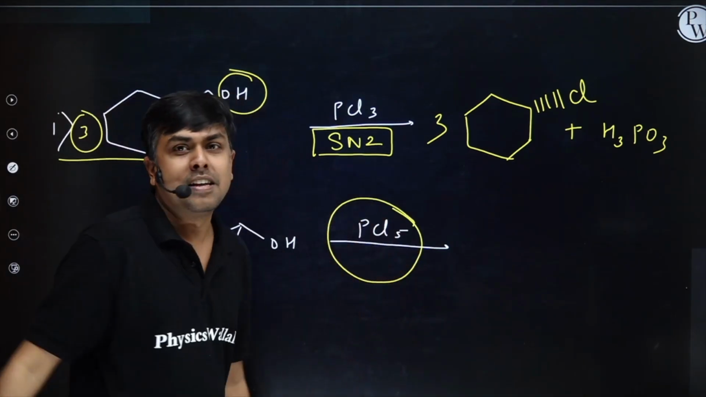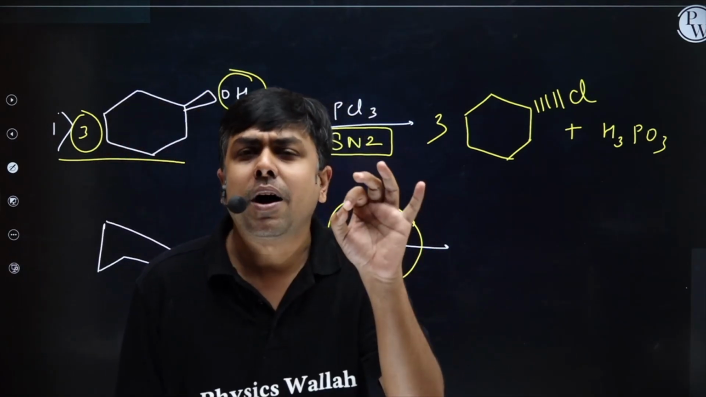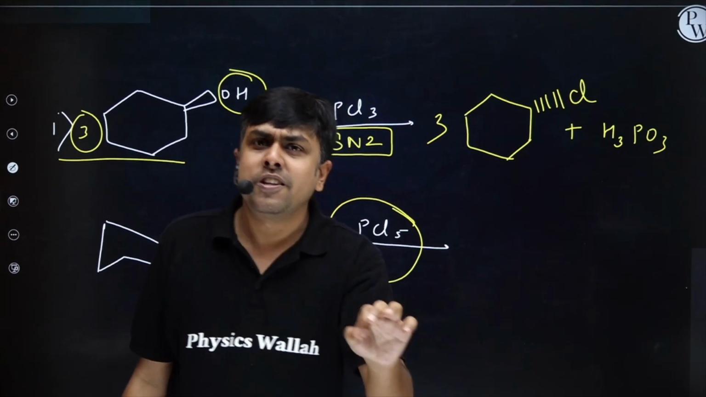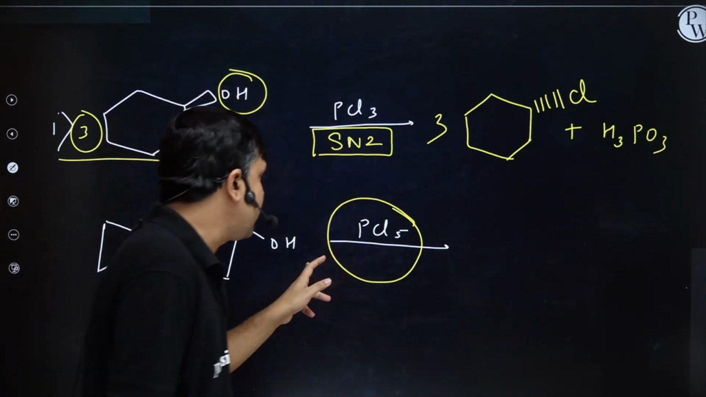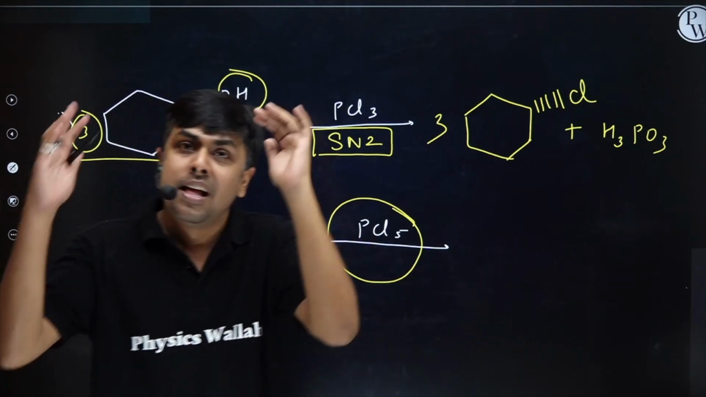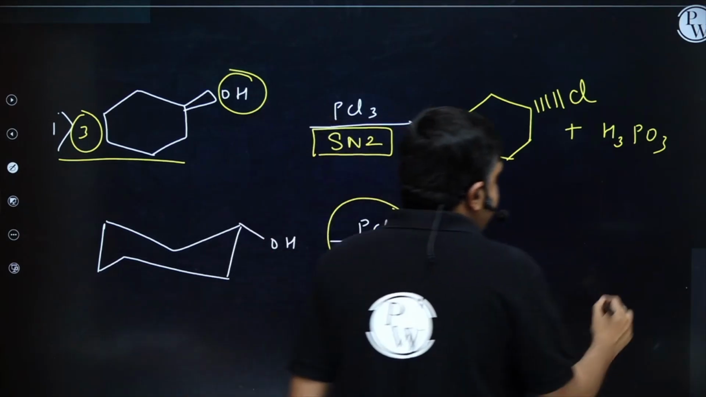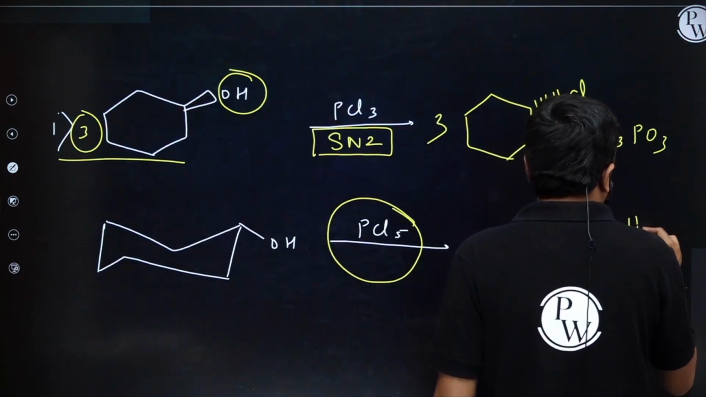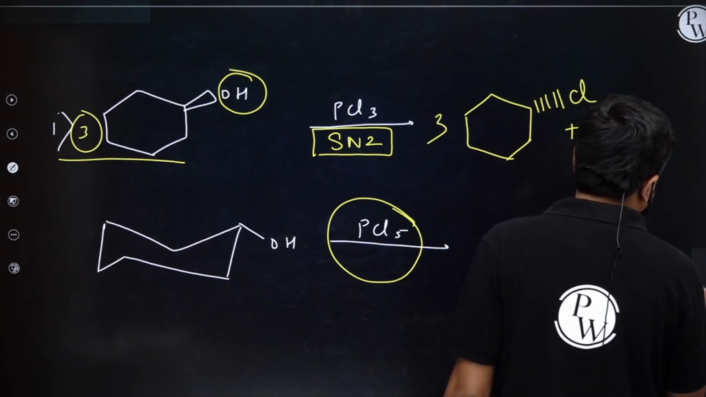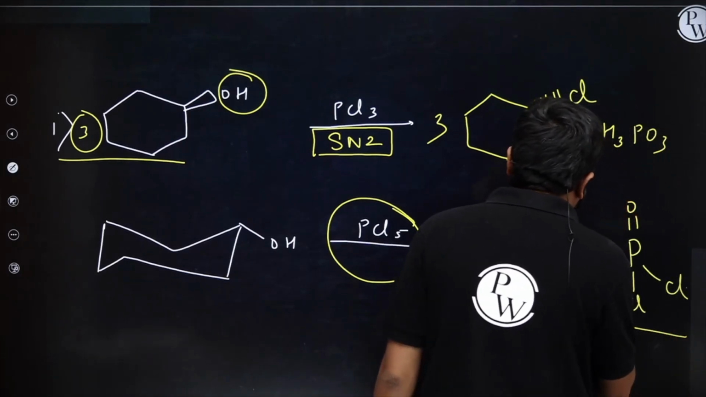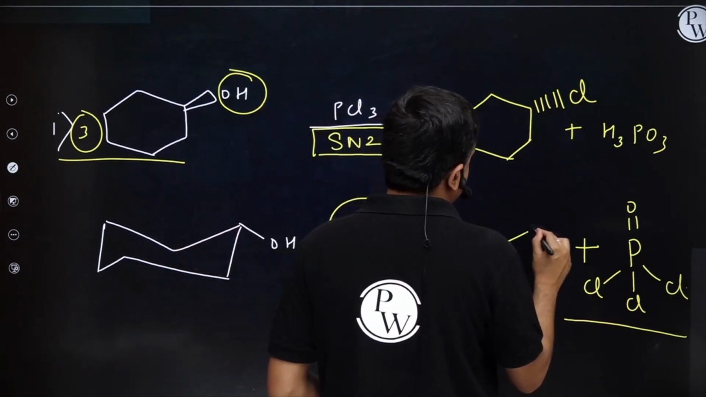The second one, PCl5. Students, here also the reaction will occur via SN2 pathway only. I will have halogenation reaction. Alcohol will get removed, replaced by halogen. I will have the formation of alkyl halide, right? But here the byproduct formed is P double bond O, Cl, Cl, Cl. POCl3 is the byproduct, and the main product is alkyl halide.